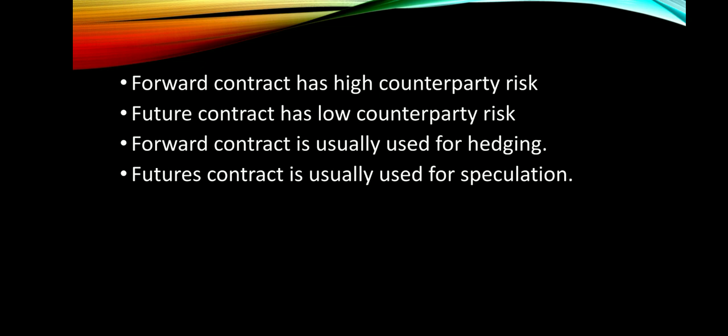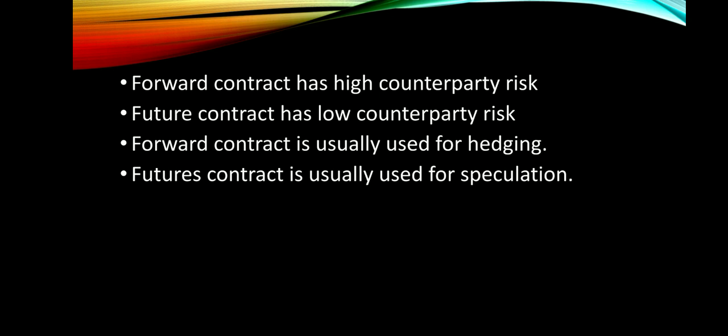Here, for example, the farmer not selling the rice to Mr. X due to his own reasons. It is also called default risk and it is very high in case of forward contract because there is no existence of any regulatory authority. But under future contract, this risk is very low because Security and Exchange Board of India exists.